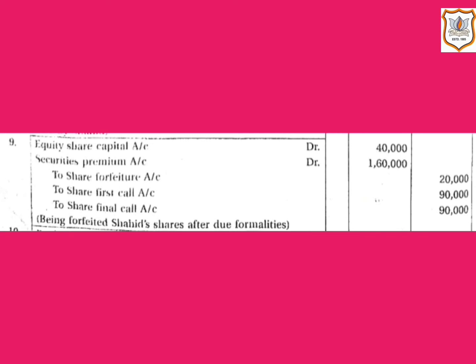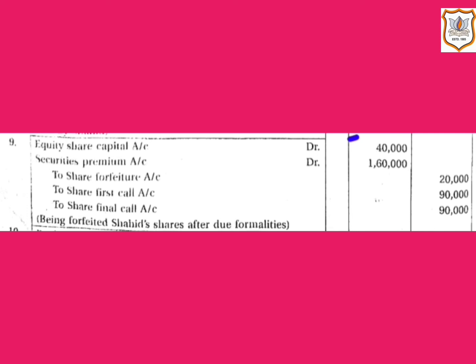Now let us see the next journal entry for forfeiture of shares. Here one shareholder, that is Shahid, could not pay the amount for 4,000 shares, so his shares will be forfeited by the company, and in this case equity share capital account will be debited by the amount called up less premium, that is rupees 40,000, that is 4,000 multiplied by rupees 10, that is called up value.